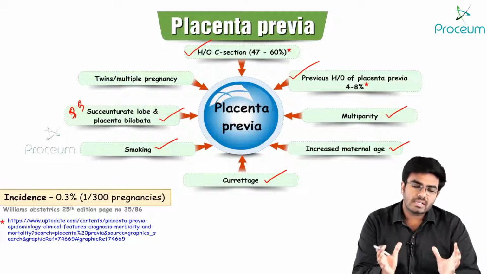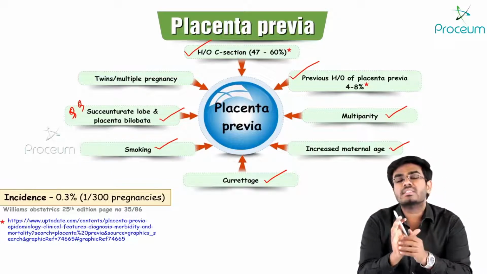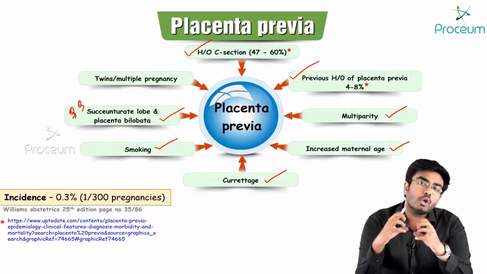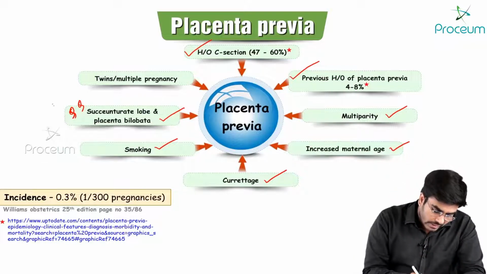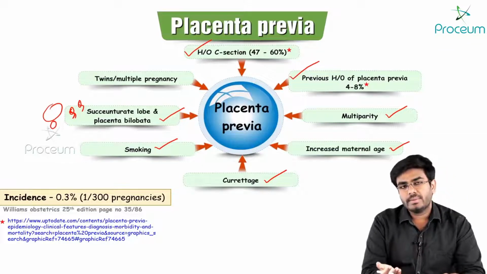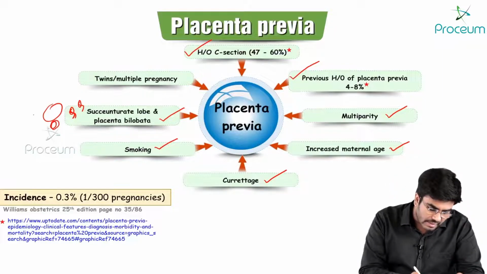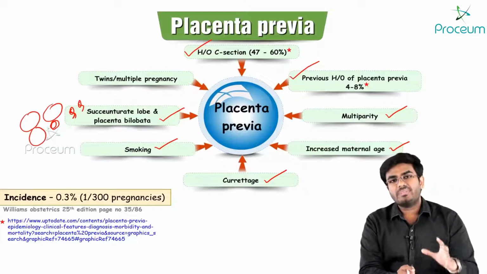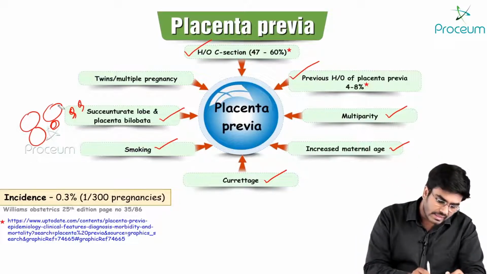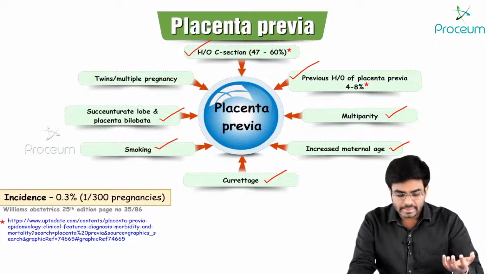Why? Because a succenturiate placenta means a big placental lobe and a small accessory lobe, that is succenturiata. If I am talking about bilobata, there are two equally sized lobes of the placenta. So if there is such a placenta with a main lobe and a small accessory lobe, this small lobe of placenta might come down. Or even in placenta bilobata, one lobe of the placenta is in the upper uterine segment and one lobe is coming down to the lower uterine segment, and this accessory lobe or extra lobe might get involved in bleeding.